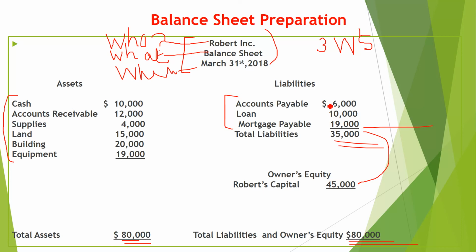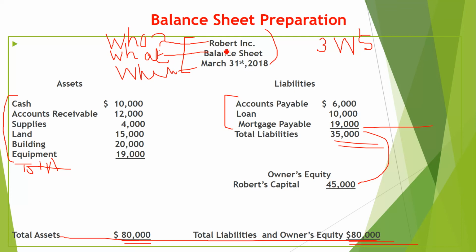Here you can write down the dollar sign, and then you have to write down the dollar sign at the end of the total. Second important thing is, total assets and total liabilities and owner's equity should be in the same line. See, suppose my all assets are finished here, I cannot write down total assets here and then total liabilities here. No, it should be in the same line, because we have to make it attractive.